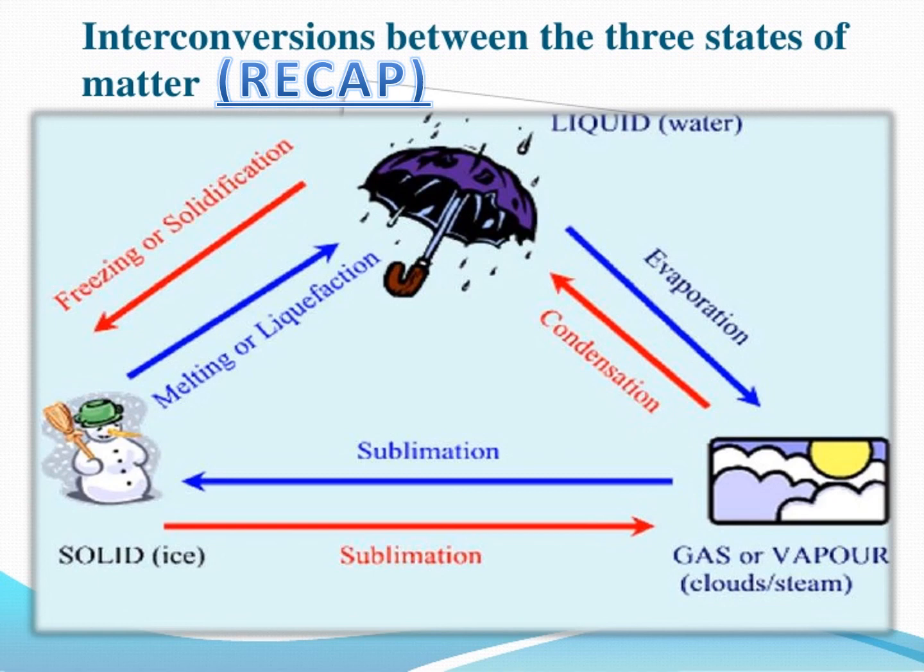Now starting from the gas, when the temperature is decreased, the gaseous particles come close to one another, their kinetic energy decreases and the gas is converted into liquid state, which is called condensation. When the temperature of liquid is decreased, then the liquid particles convert into solid state, which is called freezing or solidification. Similarly, the conversion of gas into solid and solid into gas is called sublimation. It's all about the interconversions between the three states of matter.